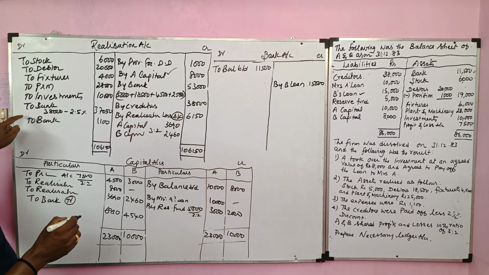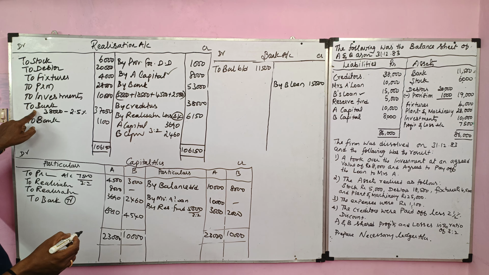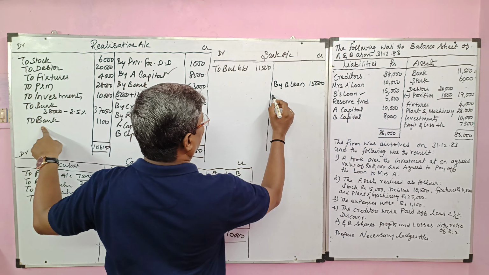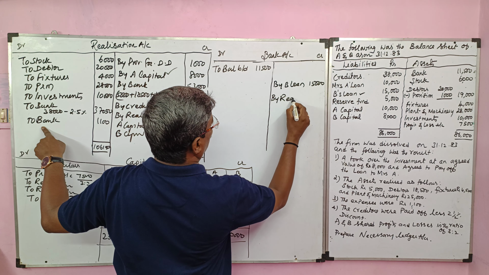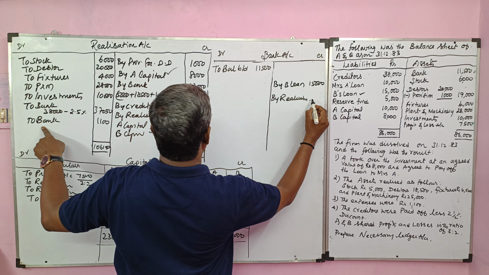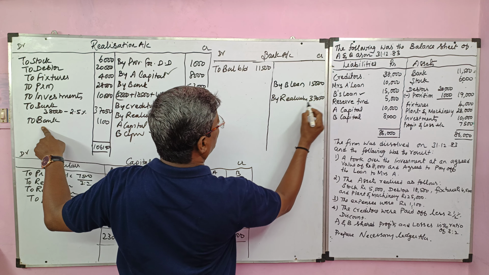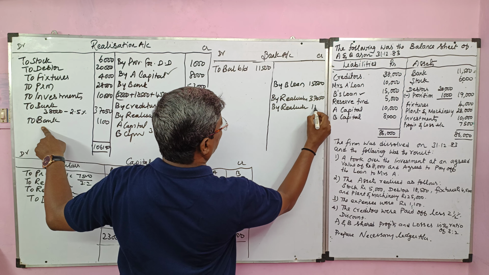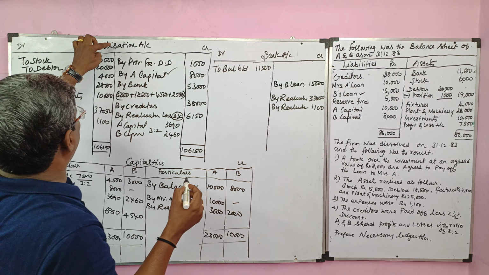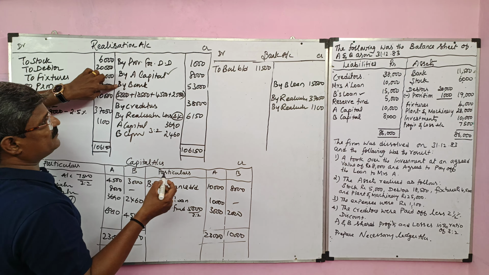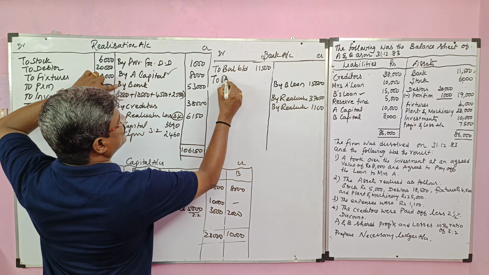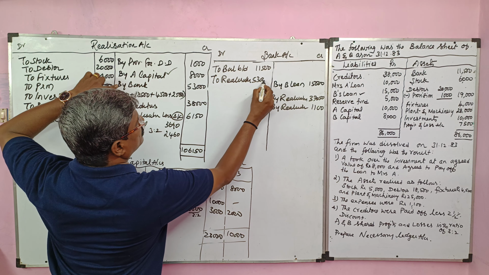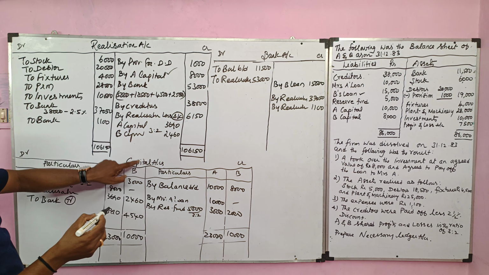Then we'll take the bank account from the realization and capital accounts. On the debit side we have two banks. One is for the payment of creditors, the second is for realization expenses. It will be recorded on the credit side as by realization, 37,050. Another one is for realization expenses, by realization, its value 1,100. Likewise, in the realization account, on the credit side we have bank, that is for assets realization. It will be recorded on the debit side as to realization, 53,000.